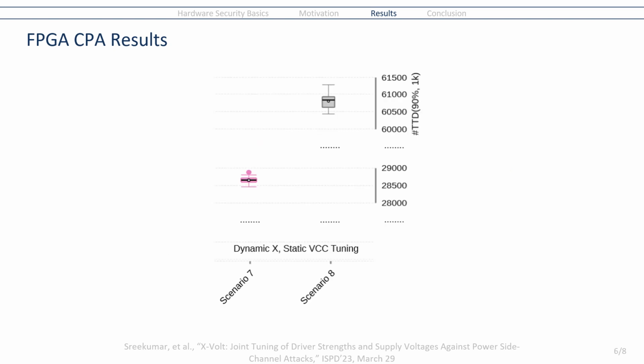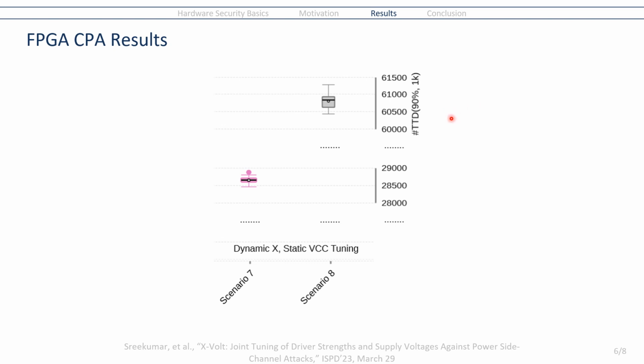After the static tuning cases, we looked at dynamic driver strength tuning. Scenario 7 here is low VCC driver strength tuning, while scenario 8 is high VCC driver strength tuning. And again, we have to notice the difference in the bounds here. So these again are much larger. Scenario 7 is in the range of 28,500 traces, while scenario 8 is in the range of around 60,500 traces.